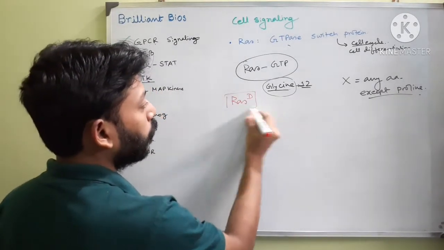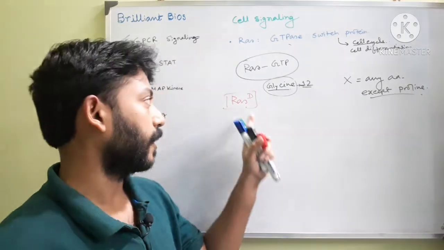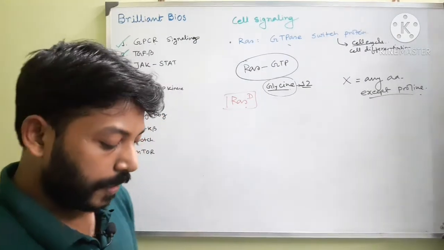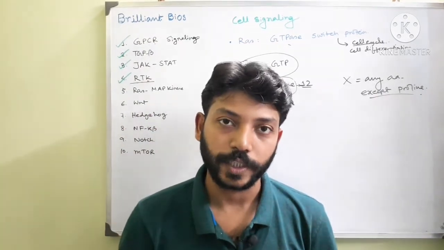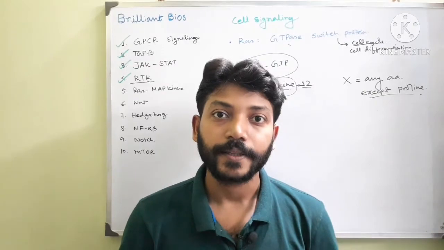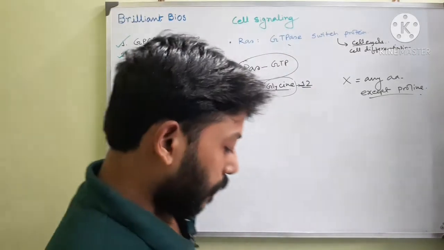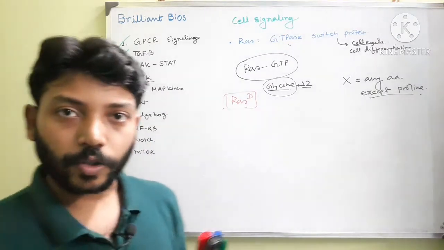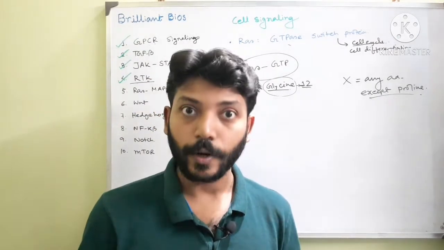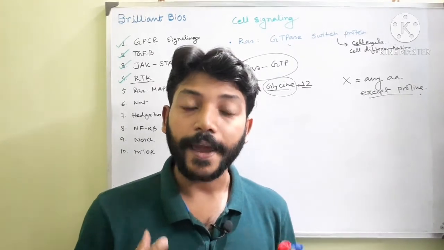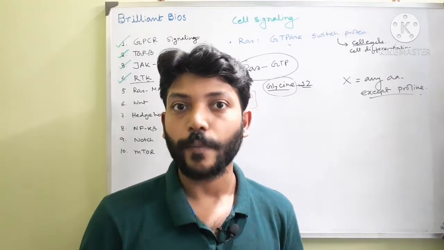I will show you how scientists came to know the RAS-MAP kinase pathway with the help of RAS-D. I will give you one example from which scientists learned all these facts. This is the genetic study of Drosophila. Drosophila has compound eyes, and each compound eye has approximately 800 units, called ommatidia.